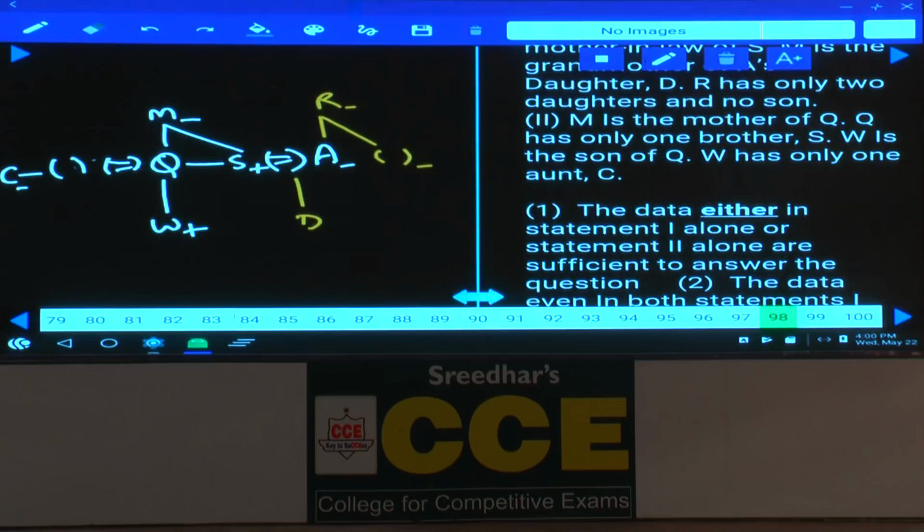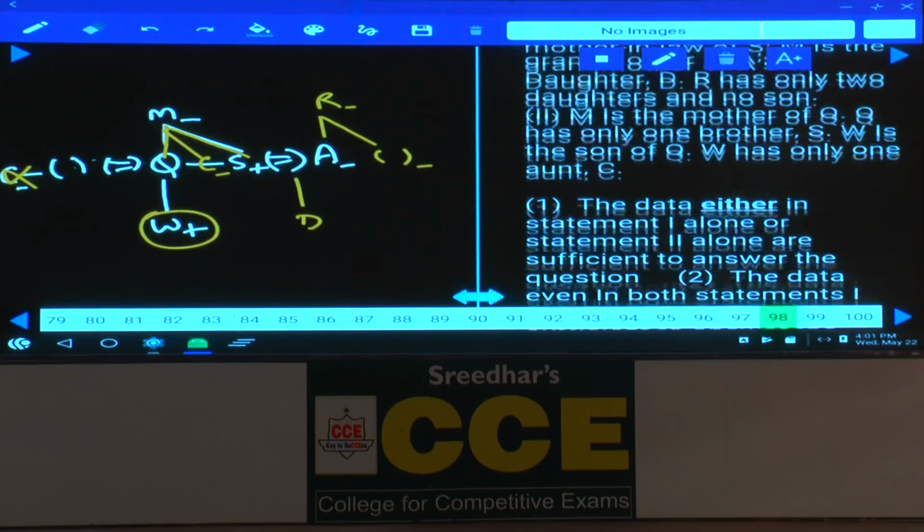Now, in the second information, W has only 1 aunt. As W has only 1 aunt, now this W's aunt must be this one. Is it possible to be at this place? No, because now C must be here. As C is here, C is the daughter of M. And finally we got that C is the daughter of M. So only by combining these two statements we got the answer, that is choice 3. Now question number 98, it is choice 3.